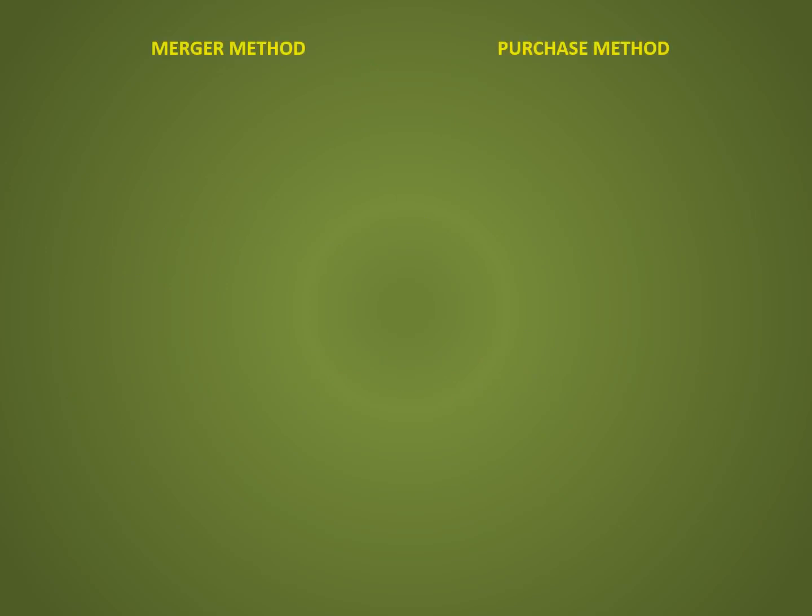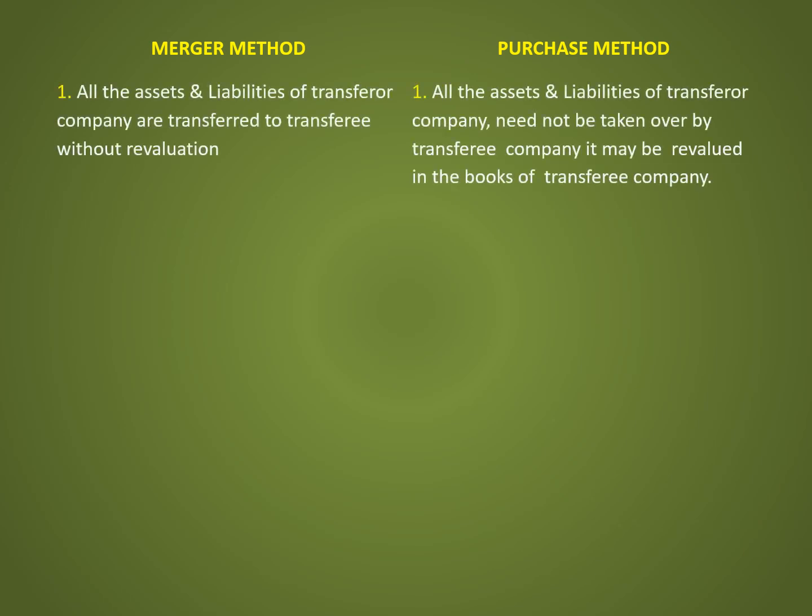Let us understand the difference between merger method and purchase method. The first difference: under merger method, all the assets and liabilities of transferor company are transferred to transferee without revaluation. Under purchase method, all the assets and liabilities of transferor company need not be taken over by transferee company. It may be revalued in the books of transferee company.